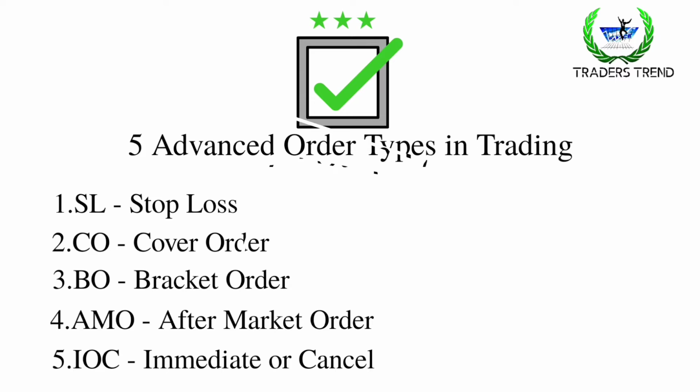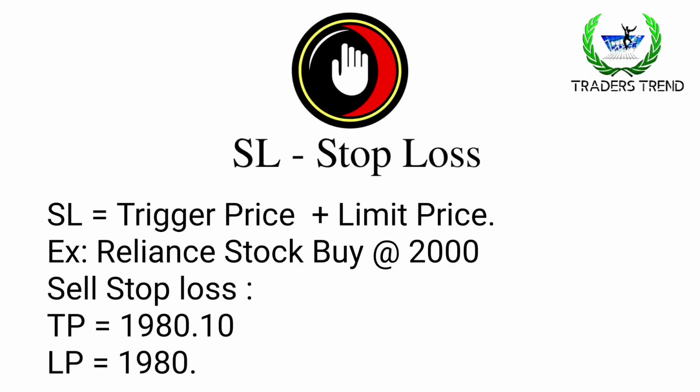Let's discuss briefly. The first one is stop loss. It is one of the stop loss types. Its other name is stop loss limit order. In yesterday's video we discussed the stop loss market. In this video we discuss the stop loss. Stop loss has two prices: one is the trigger price and the other is the limit price.